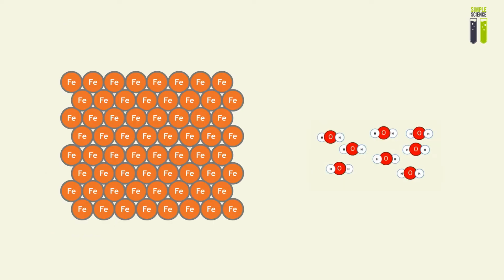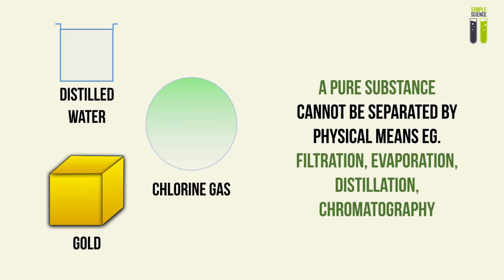So we're looking at the atomic view. If we were to isolate a certain volume, we can only find one type of substance. Pure iron would just be a metallic structure of iron atoms, iron ions, not adulterated with anything. And for water, it would just be H2O molecules. As a result, a pure substance cannot be separated by physical means, simply because what is there to separate apart from the primary material itself? We can therefore not separate it, because there's nothing to separate.